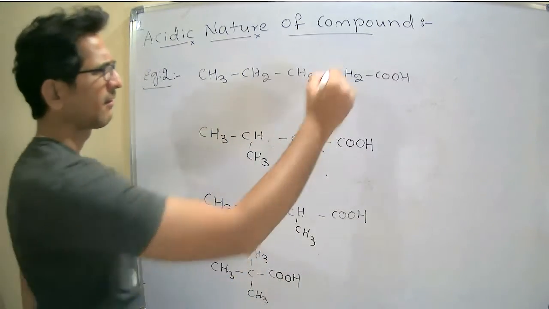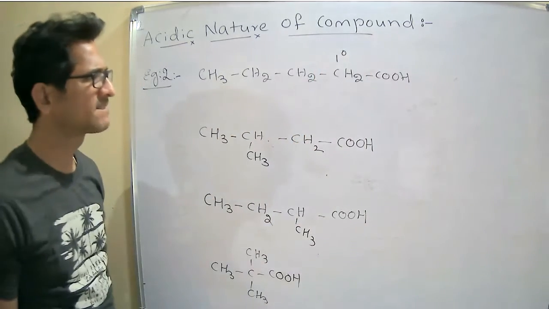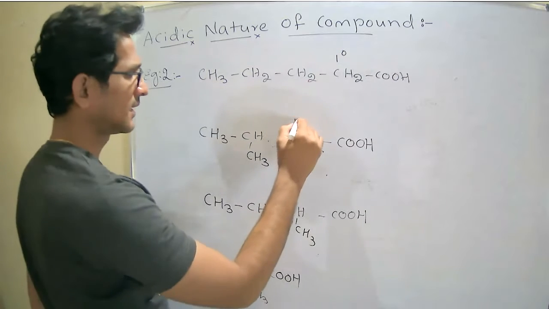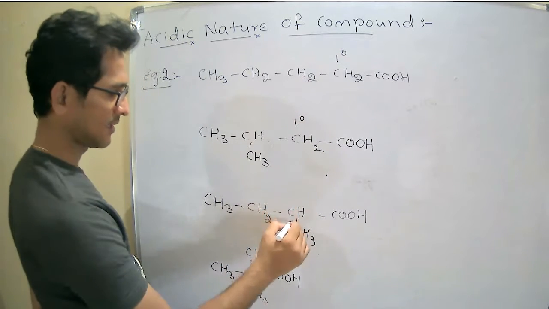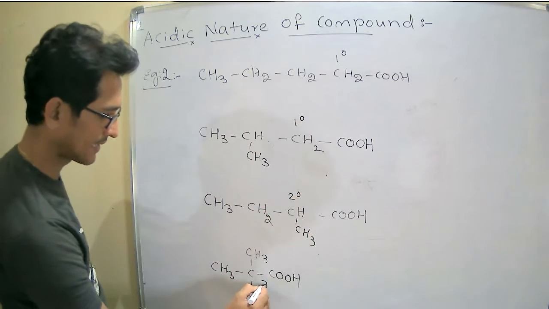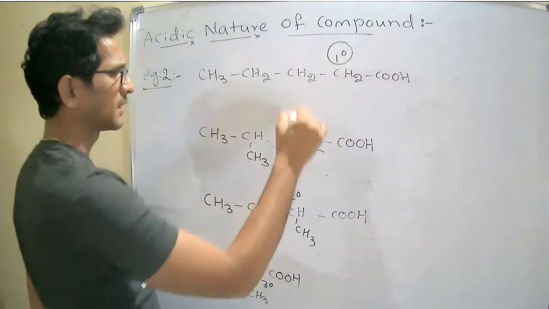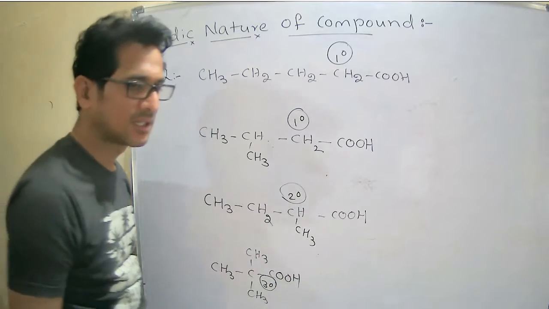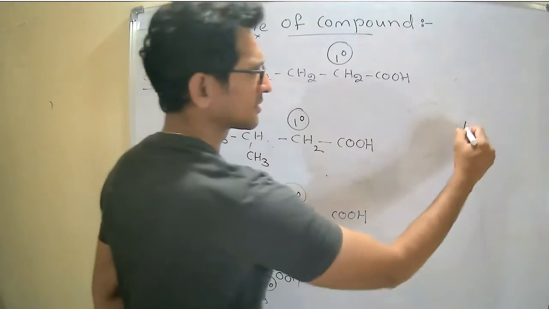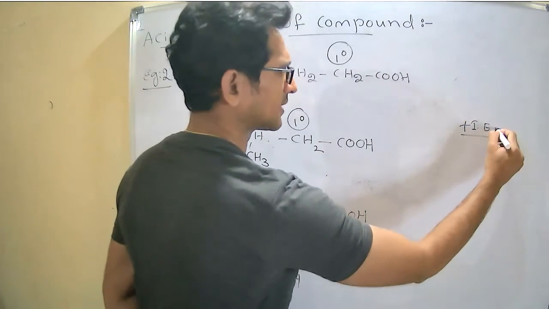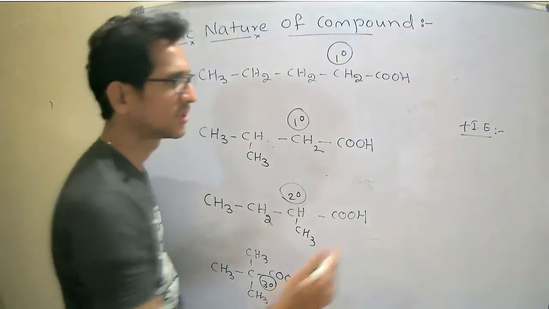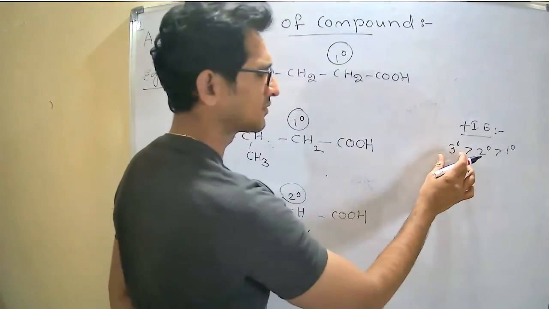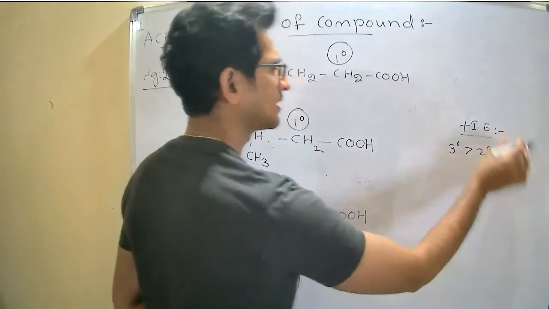Now see here, this is the primary, because all are the inductive effect of the alkyl group: primary, and the primary. This is the secondary, and this is the tertiary. So primary, secondary, and tertiary. All are plus inductive effect, meaning electron releasing groups. Tertiary has a stronger electron releasing group than secondary, than the primary.